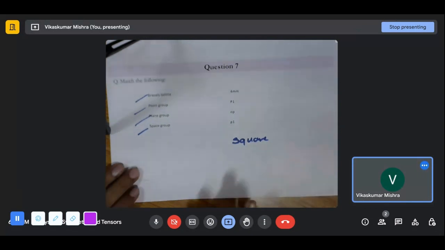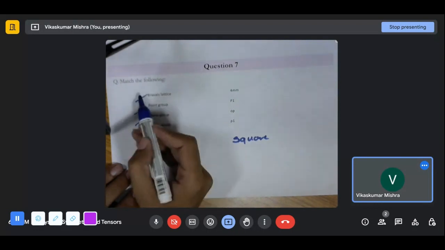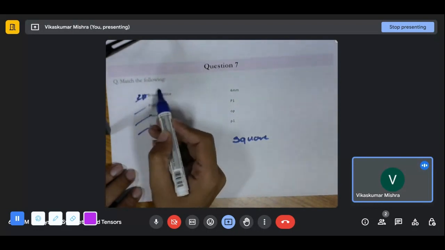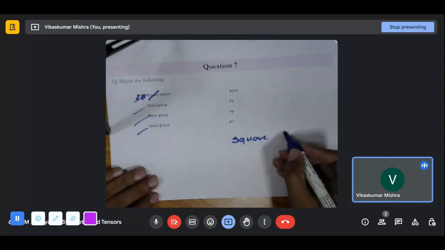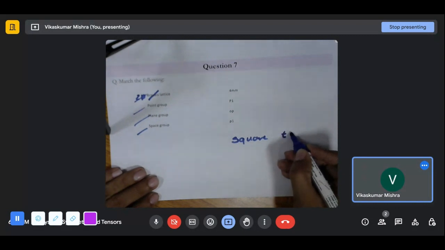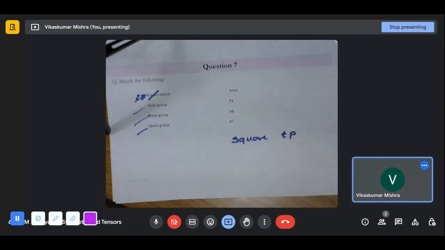I should write 2D Bravais lattice. So let us say we are talking about the square. It will be represented by the tetragonal, small t and p. Now the base of the tetragonal is square in nature, right? That's why we are writing that tetragonal t.